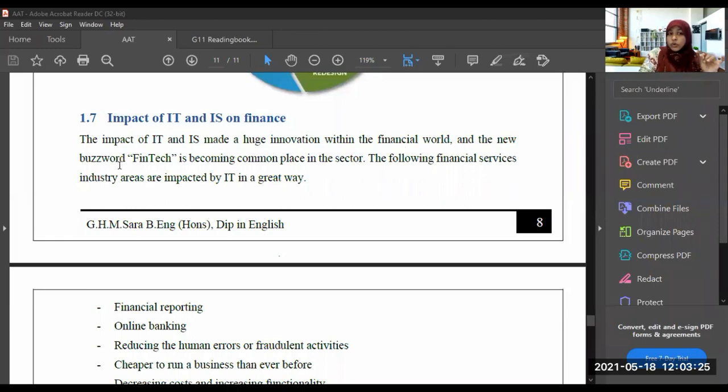And the new buzzword is fintech. I think you have heard about fintech, right? The new buzzword, fintech, is becoming commonplace in the sector. Fintech is used the most in the financial sectors, right? The following financial services industry areas are impacted by IT in a great way.